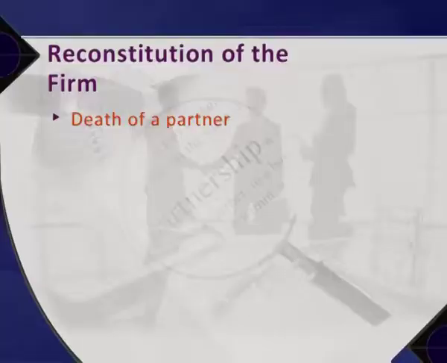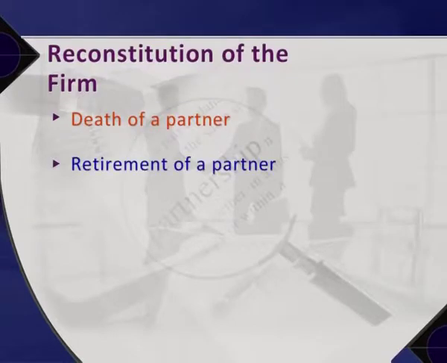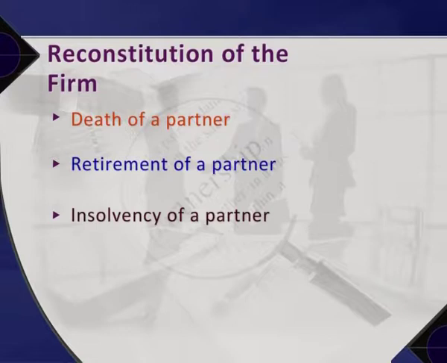Also, due to reasons such as death of a partner, retirement of a partner, insolvency of a partner, or admission of a new partner, there is reconstitution in a partnership firm.